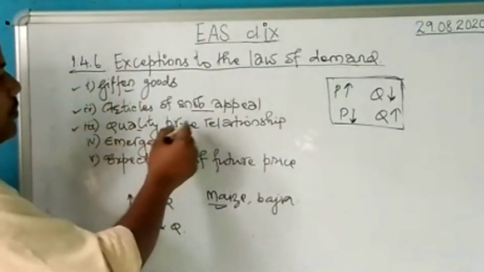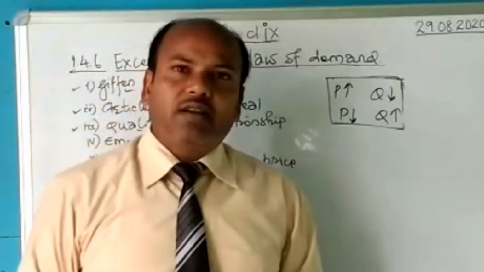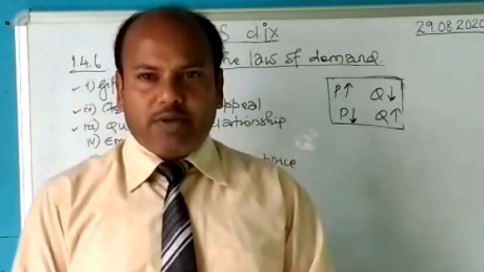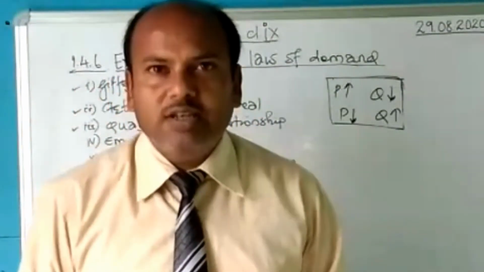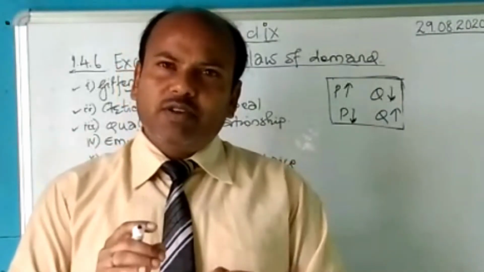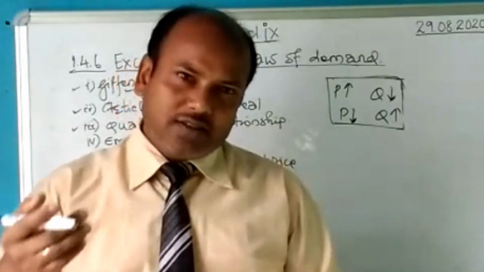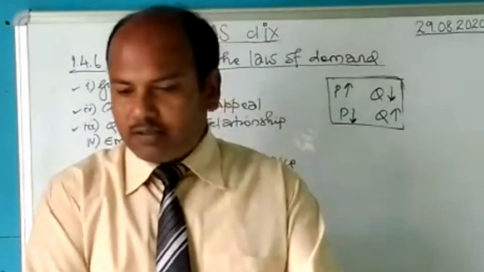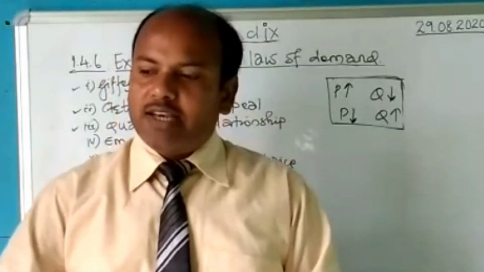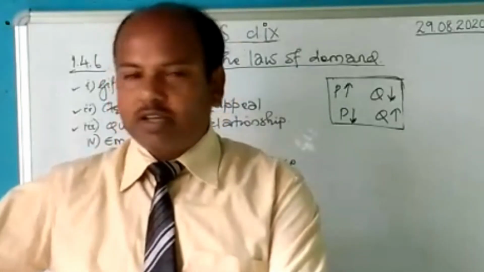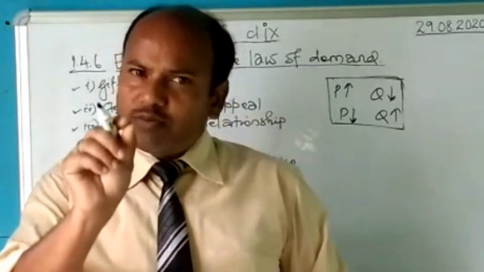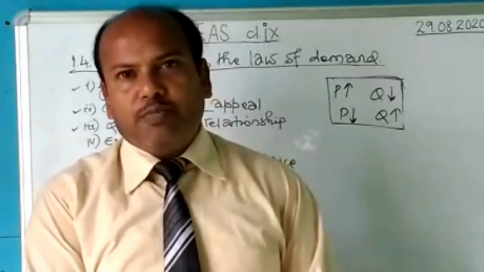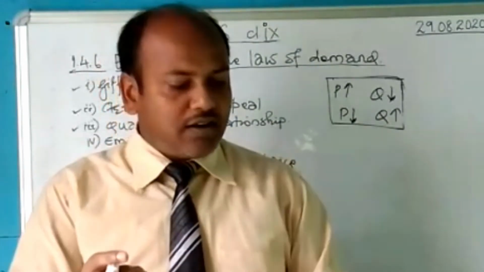Point number 3 is quality price relationship. Sometimes we take it for granted that the highly priced commodities are better and the commodities which are cheaper are low in quality. Say for example, we go to buy jeans priced 400, 1000, 2000, 3000. The same jeans are placed on the table, and if they are priced 400, 1000, 2300, 3000, then for the commodity which is most expensive, we normally tend to believe that it is best in quality, and the commodity which is cheaper will be considered inferior.